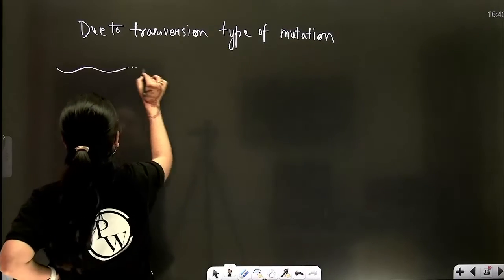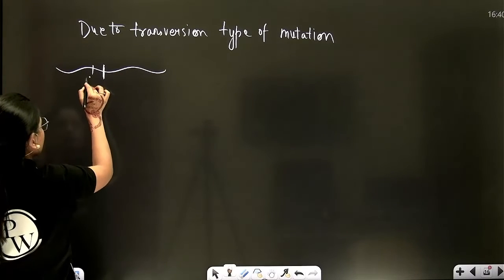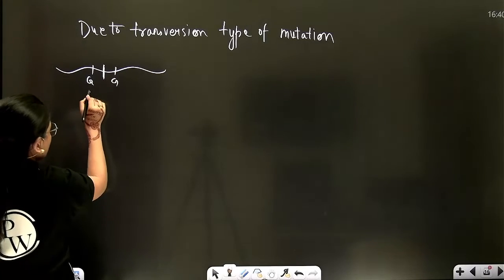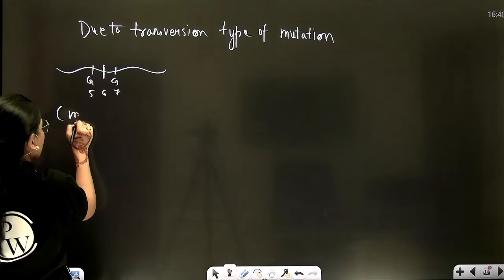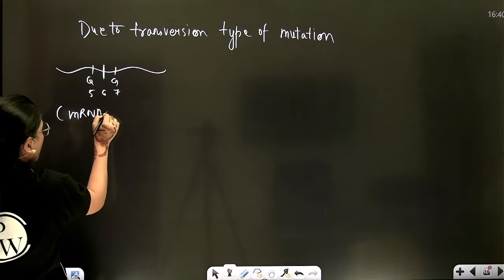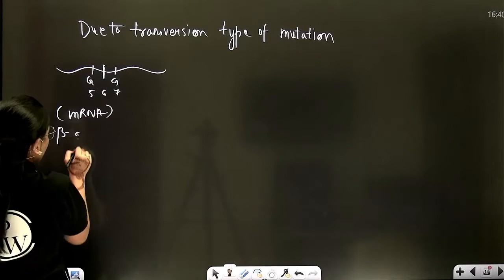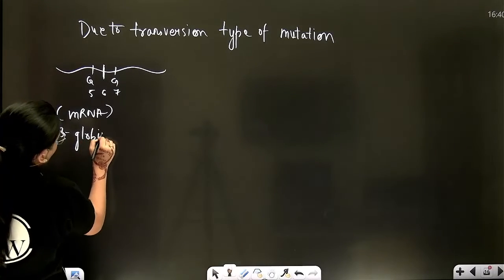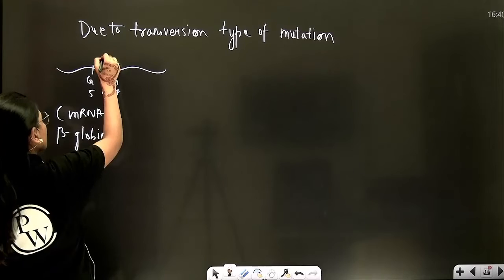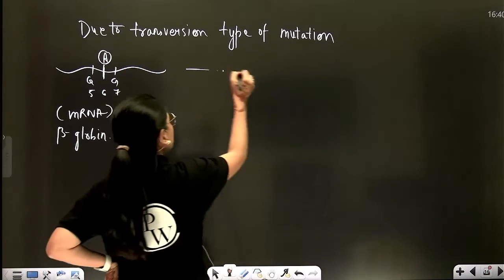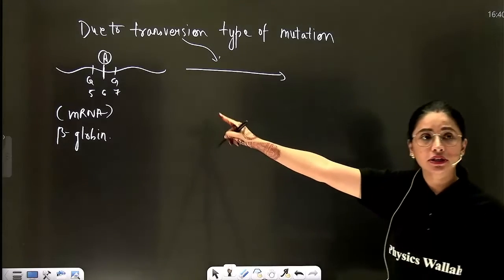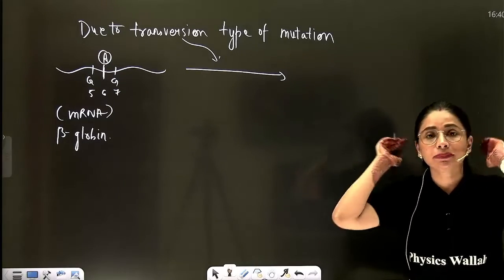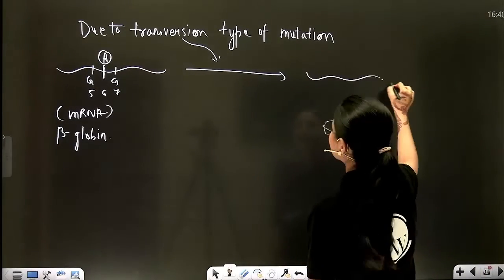On normal mRNA, this is the 5th position, 6th and 7th. In the normal mRNA chain of beta globin in hemoglobin, there is adenine. Now, due to a transversion type of mutation, the 6th position nucleotide adenine is replaced by uracil.